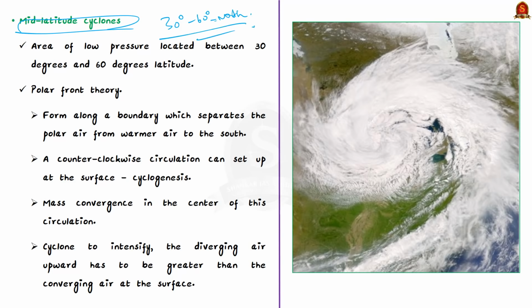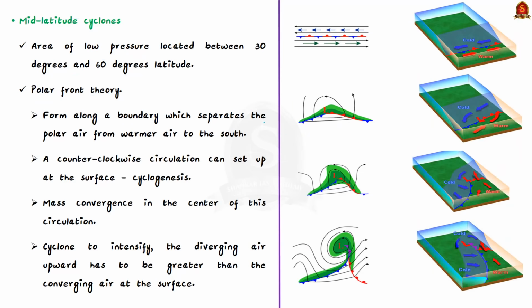So, a mid-latitude cyclone is an area of low pressure located between 30 degree and 60 degree latitude. Now, to understand how it forms, let us take the polar front theory. According to this theory, they form along a boundary which separates the polar air from warmer air to the south. That is, it separates the colder polar easterlies from the warmer westerlies. Look at the representation now. Assume this is the boundary.